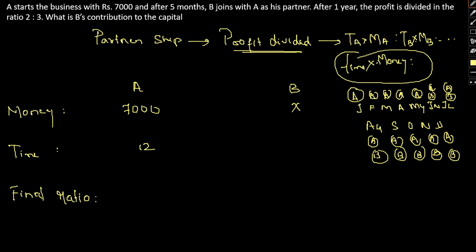So A invested for 1, 2, 3, 4, 5, 6, 7, 8, 9, 10, 11, 12 months. B invested for 1, 2, 3, 4, 5, 6, 7 months. So I hope this is clear. Now if we multiply these two, let me add one more column, a little lower: money into time, and final profit ratio.